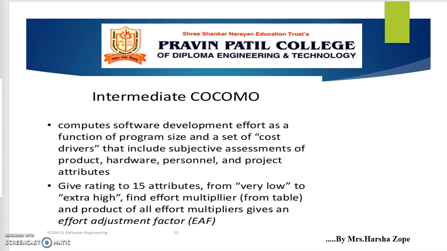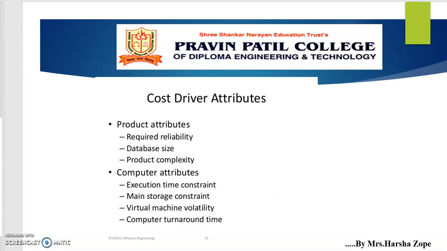It computes software development effort as a function of program size and a set of cost drivers that includes subjective assessment of product, hardware, personnel and project attributes. Give a rating to 15 attributes from very low to extra high. Find the effort multiplier from the table, and the product of all effort multipliers gives an effort adjustment factor.